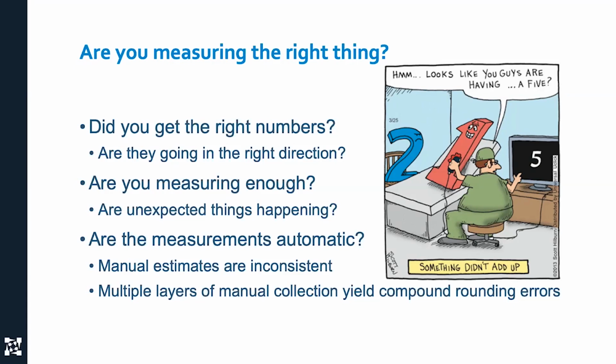Another thing is to make sure whatever measurements you're doing, they're consistent. They need to be automated, whether, again, it's from your bug tracking system. It can't be gut feeling. It can't be a manual process where we ask people to add up their numbers, or we just won't know if we're getting better.